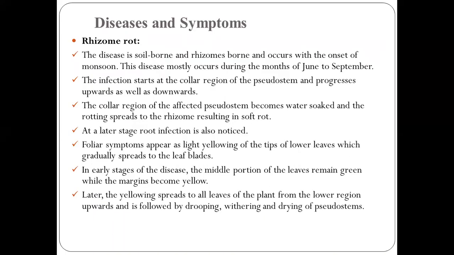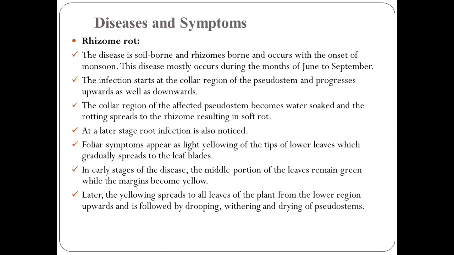So next are the diseases and symptoms of turmeric. First disease is rhizome rot. This disease is soil-borne and rhizome-borne and occurs with the onset of monsoon, mostly during the months of June to September. The infection starts at the collar region of the pseudostems and progresses upward as well as downward.